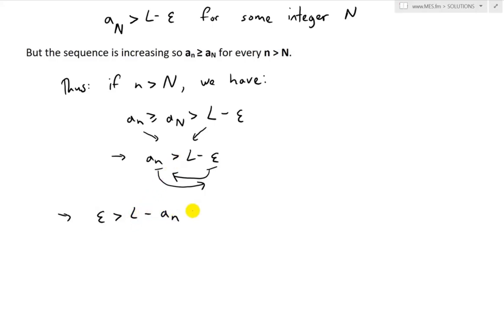Now this value, L minus a_n, has to be greater than or equal to 0, since we know L is the least upper bound. Since a_n is less than or equal to L, it can't be any larger than it, so L minus a_n is always a nonnegative number.